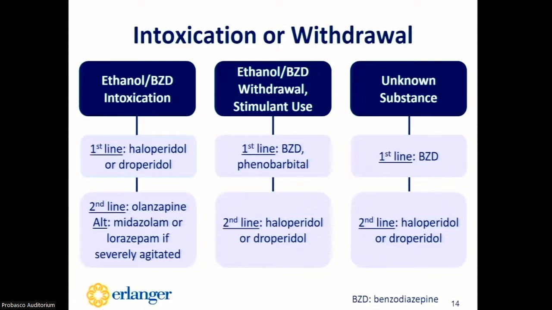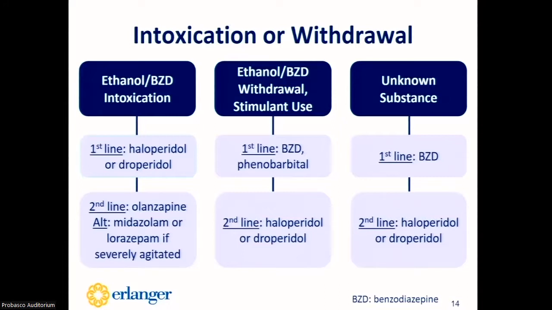So if that agitated patient is experiencing alcohol or benzodiazepine withdrawal, or is intoxicated with a stimulant, the first line choice is going to be a benzodiazepine, which could include things like lorazepam, oxazepam, or chlordiazepoxide. And then there's also phenobarbital, which is showing great benefit in patients with alcohol withdrawal. So if these agents are ineffective, you could use haloperidol or droperidol.